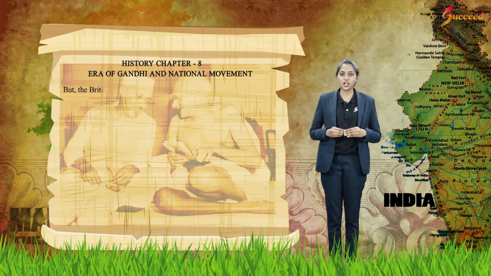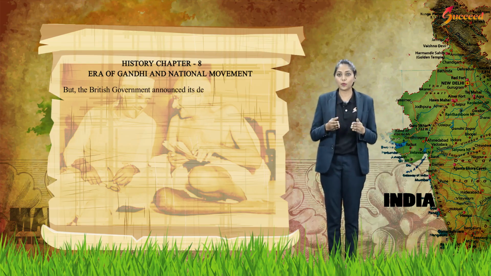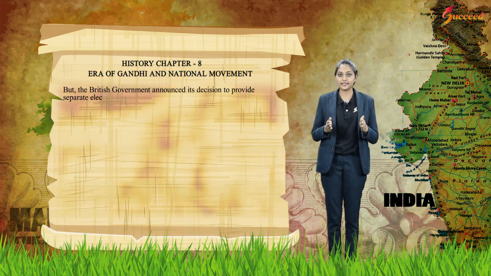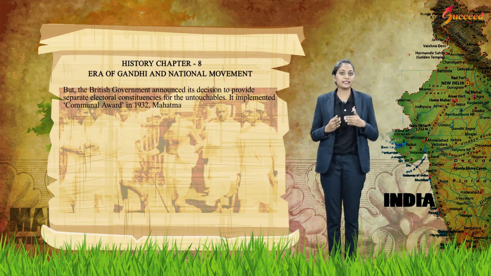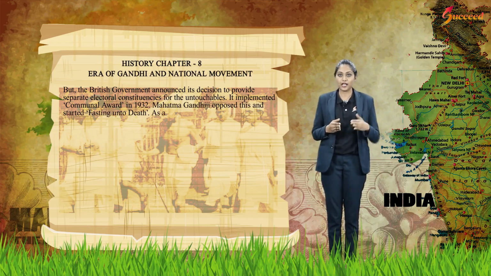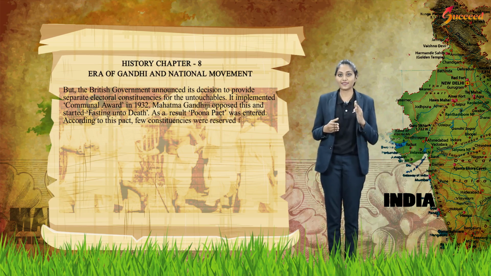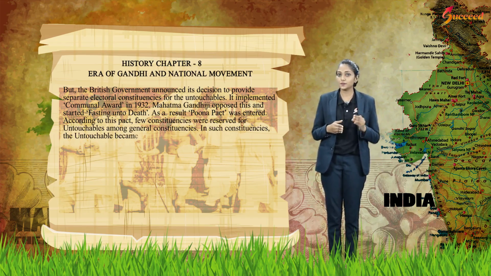But the British government announced a decision to provide a separate electoral constituency for the untouchables. It implemented the Communal Award in 1932. Mahatma Gandhiji opposed this and started fasting unto death. As a result, the Poona Pact was entered into. According to this pact, a few constituencies were reserved for untouchables among general constituencies. In such constituencies, the untouchable became the representative of all.